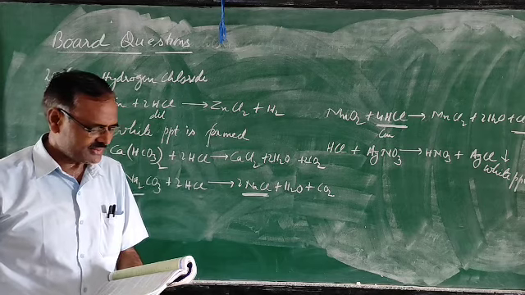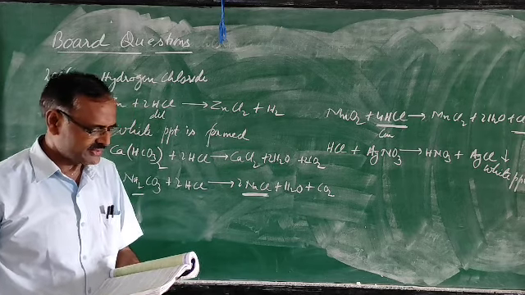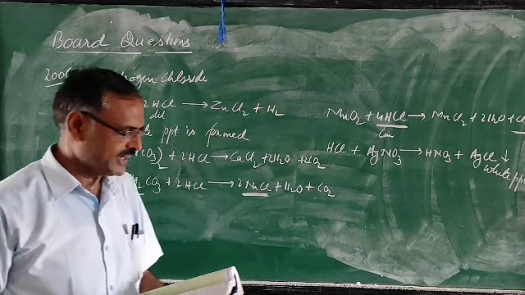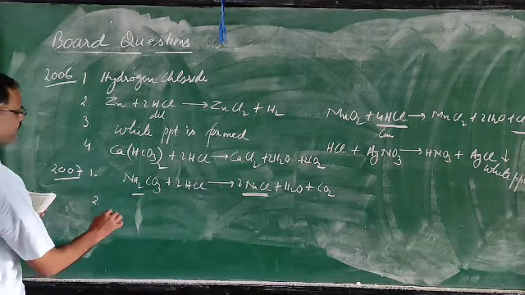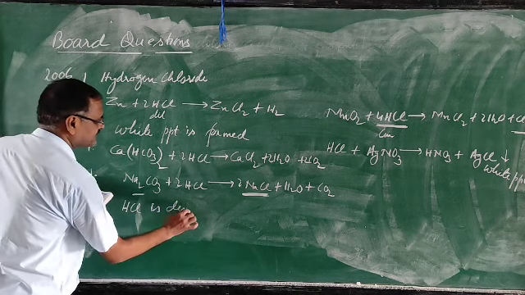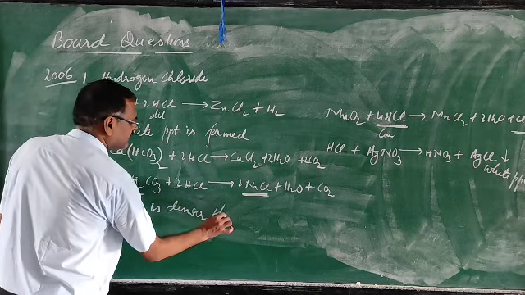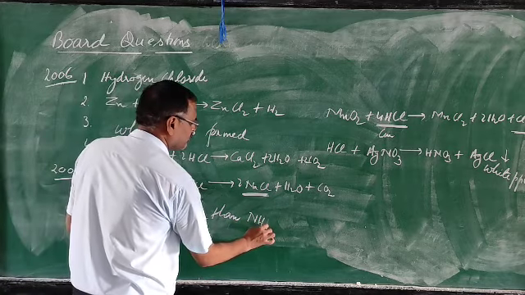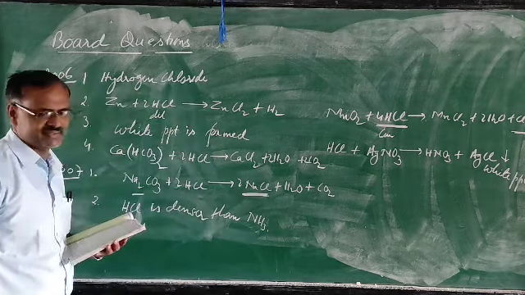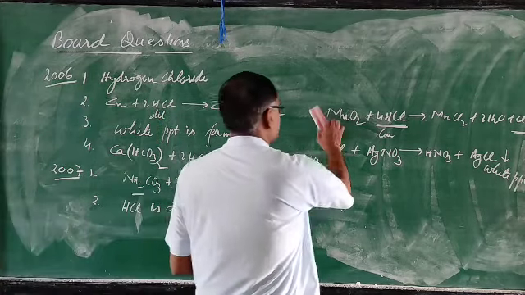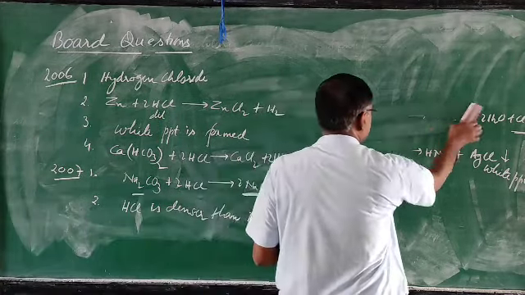Then second one: of the two gases, ammonia and HCl, which is more dense? Name the method of collection of the gas. So HCl is denser than ammonia. I have told you how to find out whether a gas is lighter or denser. It is very easy. Just calculate the vapor density.